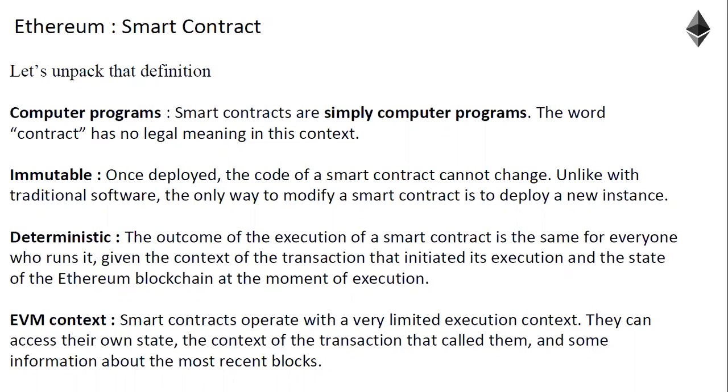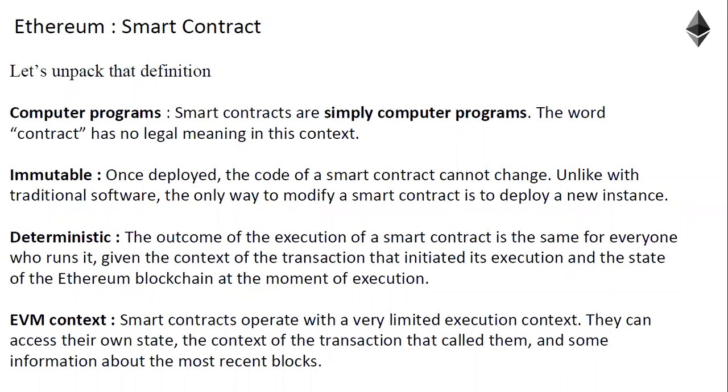Third, deterministic. The outcome of the execution of a smart contract is the same for everyone who runs it. Because if one node executes a smart contract and output is different from what other node executes, it is nondeterministic. You can't do anything, right? But smart contracts are deterministic.